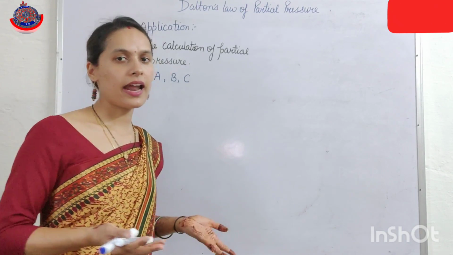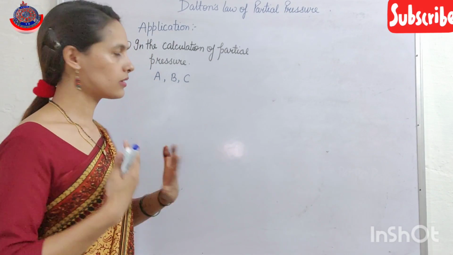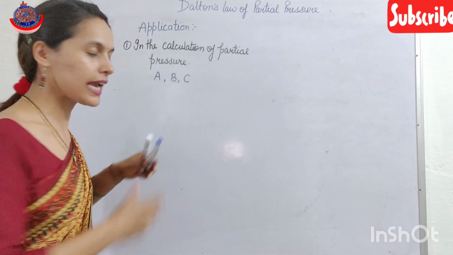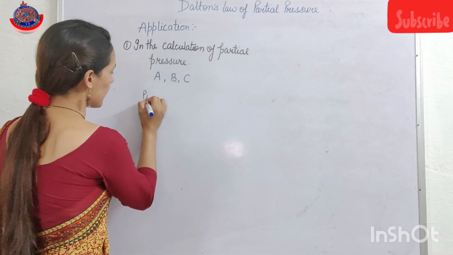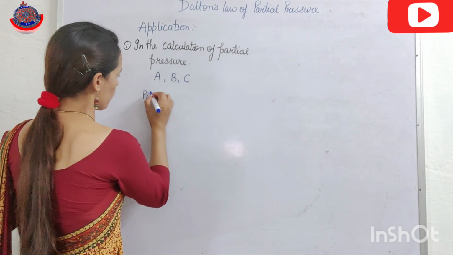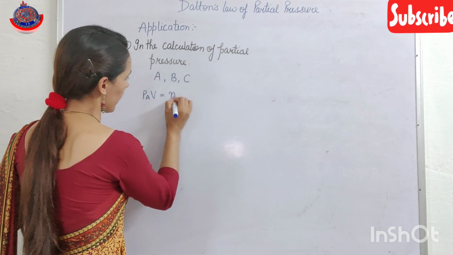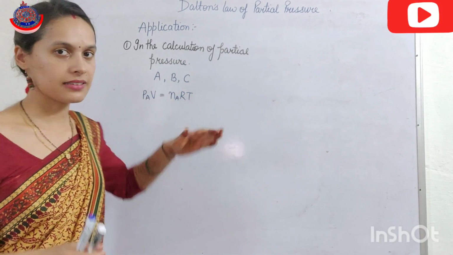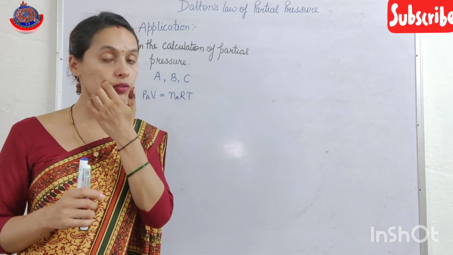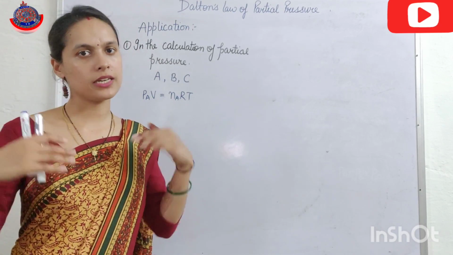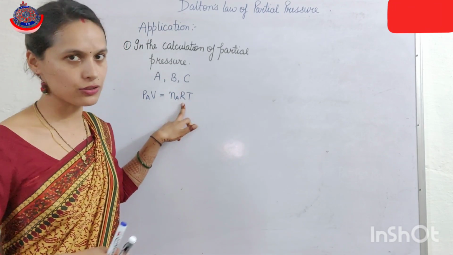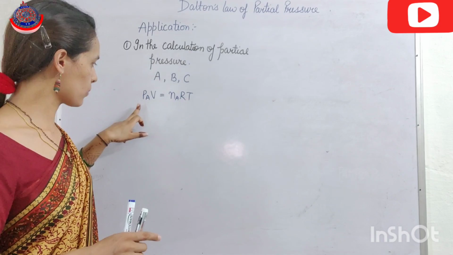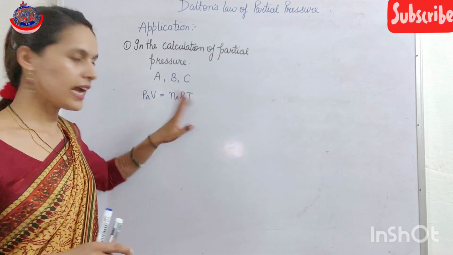And if these gases are ideal gases, then they follow the ideal gas law. So if I apply the ideal gas law for gas A, PA V equals nA RT, because we are keeping these gases in the same vessel. It means their volume remains the same at the same temperature, and R is a gas constant. So only the varying things are pressure and the number of moles. So that's why I have written PA V equals nA RT.